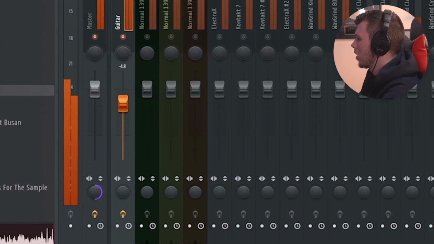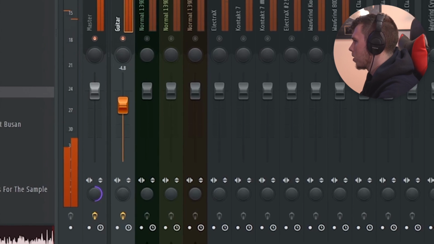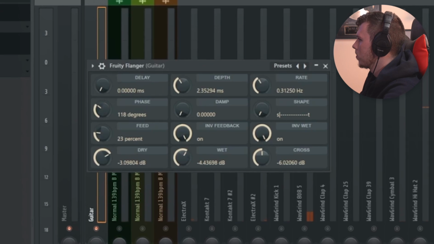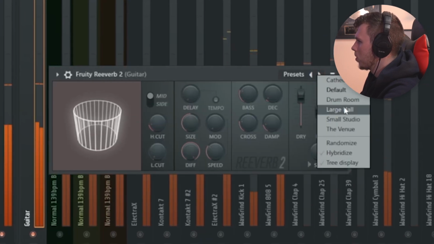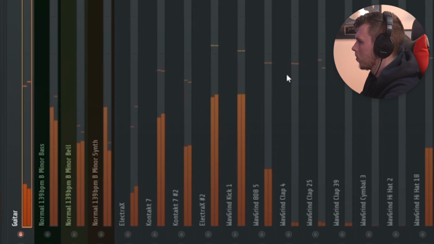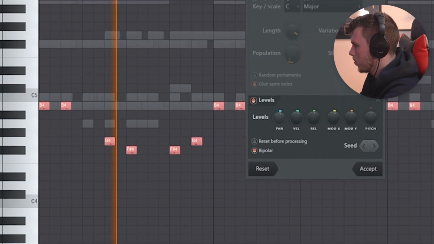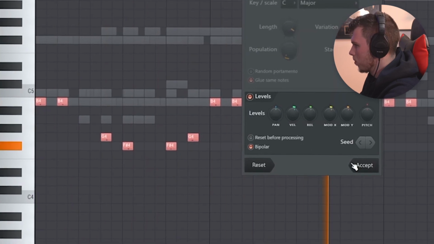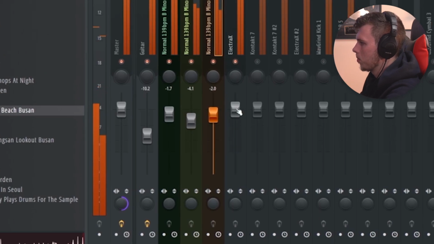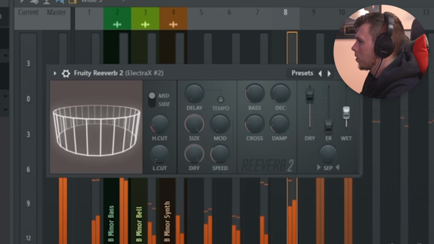I kind of want this guitar to have the same kind of effect as some of the other guitars in Kendrick songs. I also added this flanger. I'm going to add this reverb. I'm going to go large hall. And one other thing I'm going to do is just randomize some of the levels. These already have a lot of really cool processing on them. And add some reverb on this melody here.